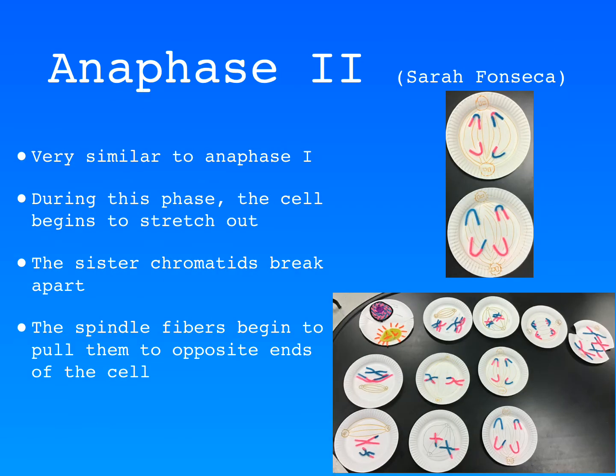Anaphase 2 is very similar to anaphase 1. During anaphase 2, the cell begins to expand. The sister chromatids break apart, and the spindle fibers begin to pull them to opposite ends of the cell.